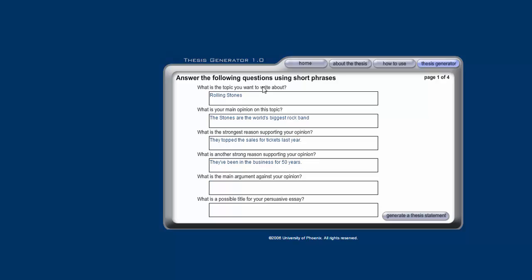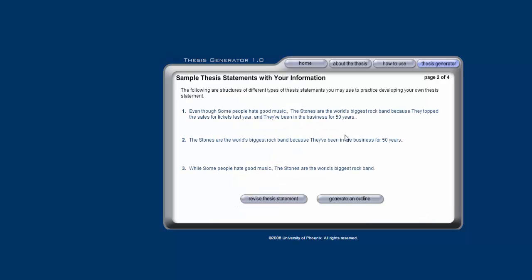What's the main argument against your opinion? There's an argument against this opinion, but to play fair, we'll say, geez, some people hate good music. I think that's a fair opinion. Doesn't really matter at all about the title for the essay. Click generate thesis. Now, bam, here we go.